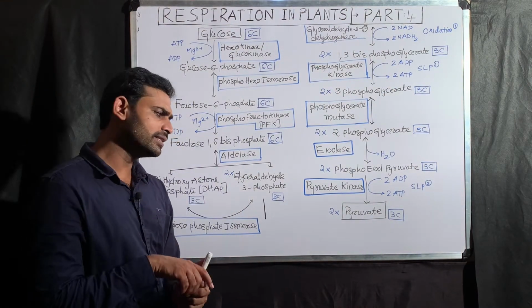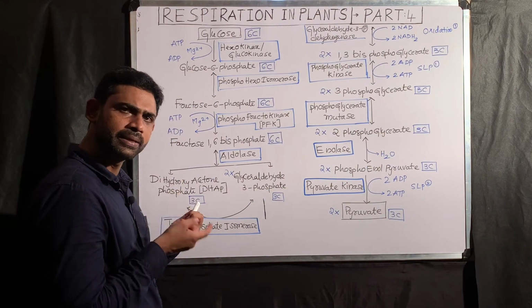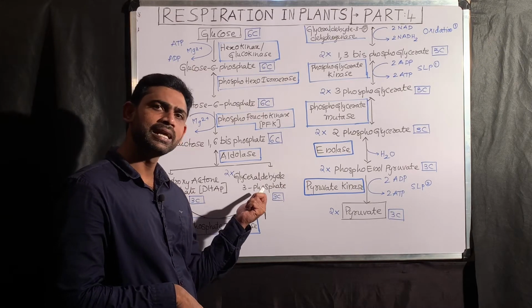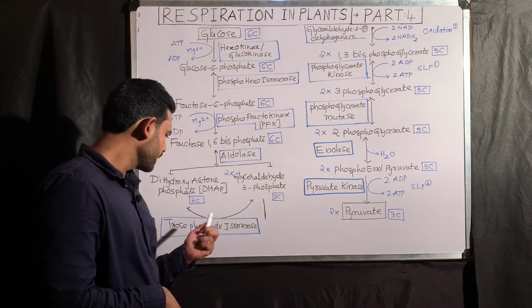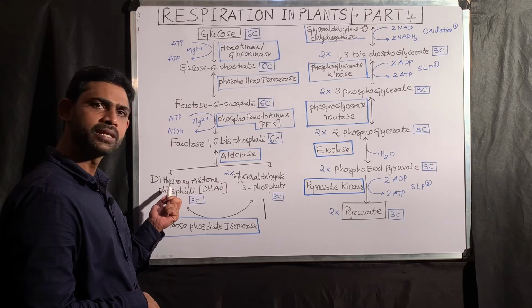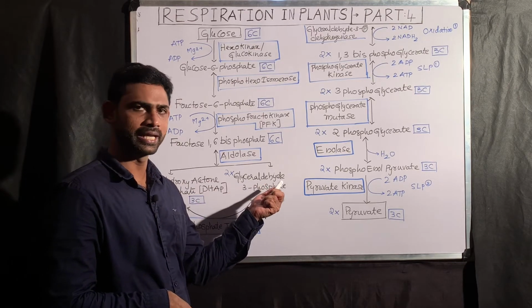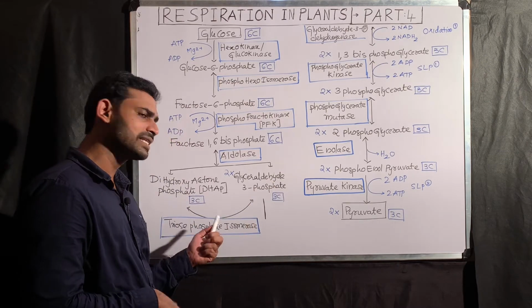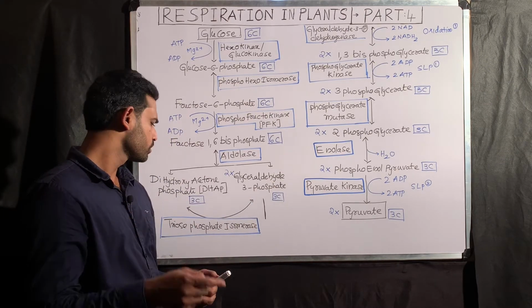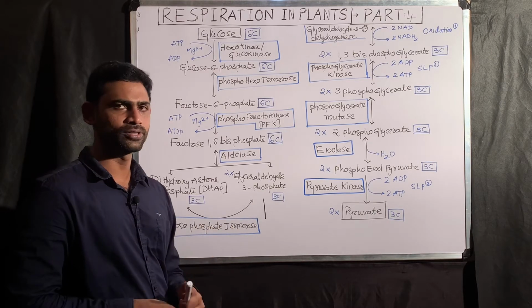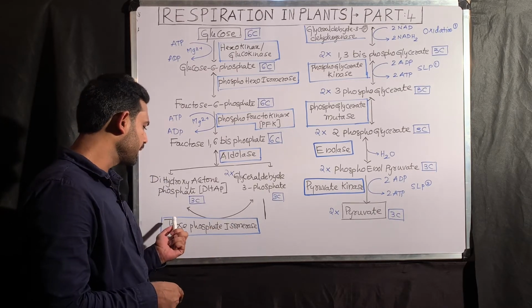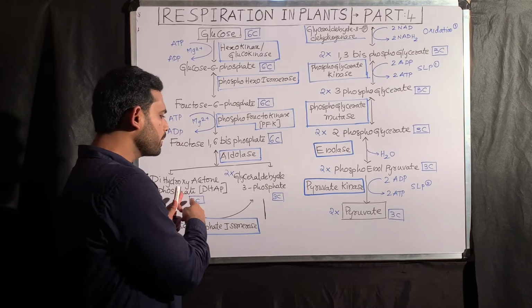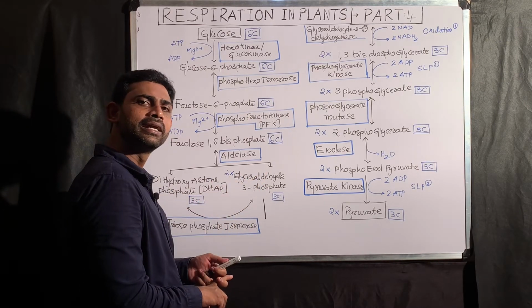Then after that, one molecule of DHAP is already formed, right? This DHAP is also converted into glyceraldehyde 3-phosphate. DHAP is a keto sugar, glyceraldehyde is an aldehyde. That means the keto group is converted into an aldehyde group, so definitely the enzyme is an isomerase. So the enzyme is triose phosphate isomerase. As a result of the triose phosphate isomerase reaction, the DHAP molecule is also converted into glyceraldehyde 3-phosphate.